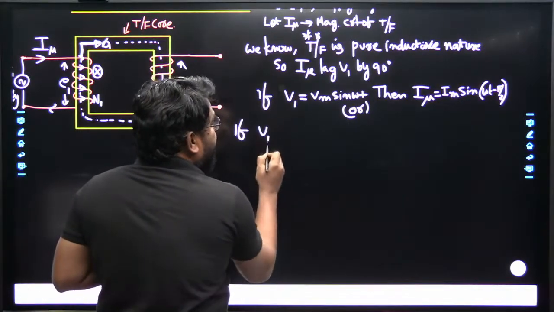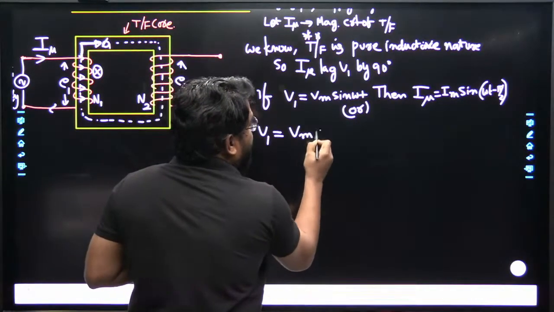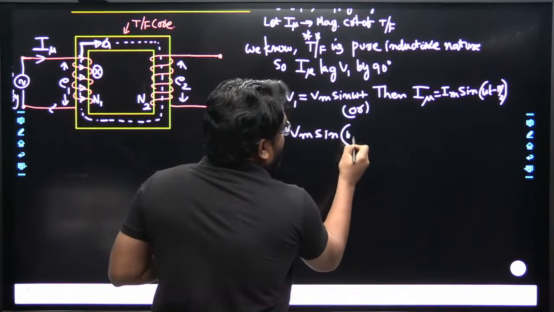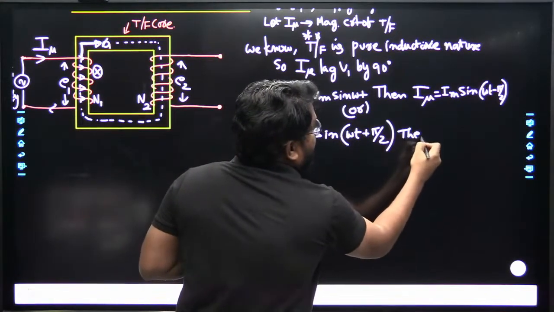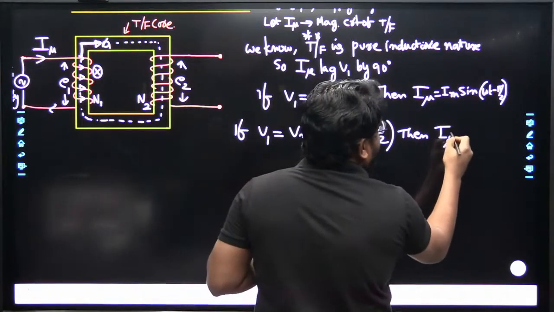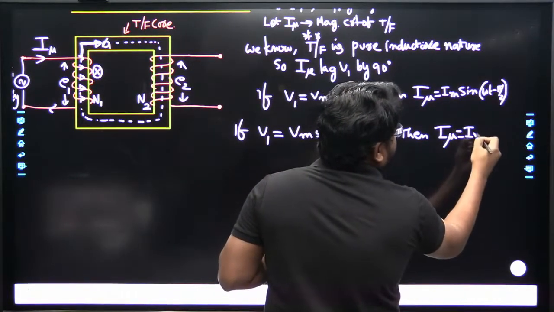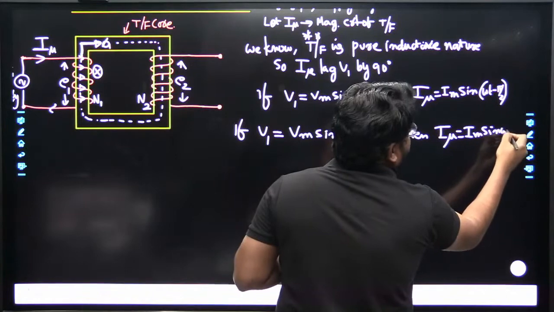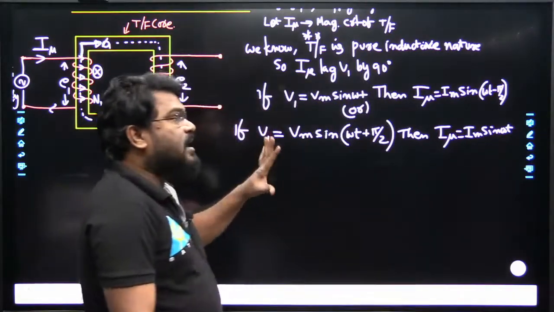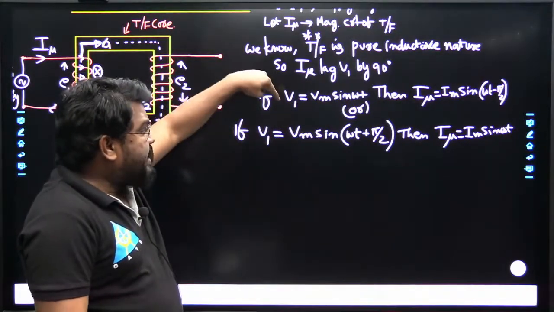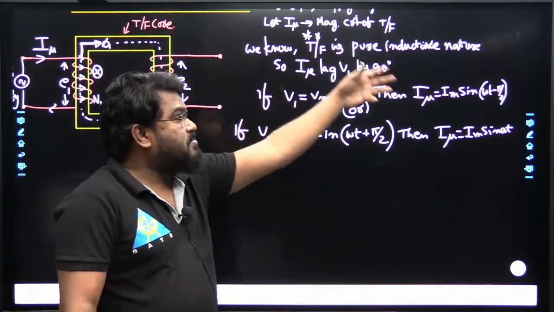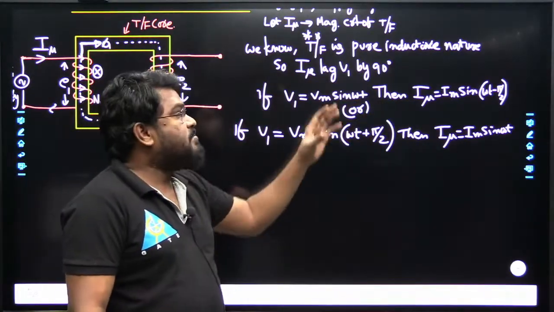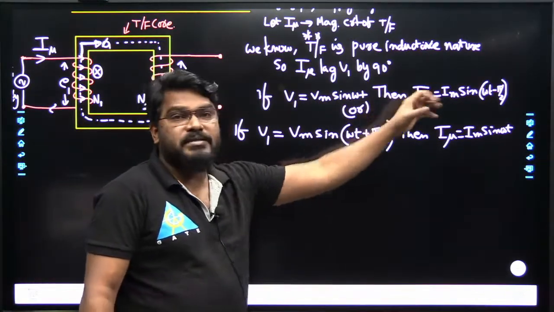Suppose I take V1 equal to V maximum sin omega t plus pi by 2, then what will happen? I mu will become I maximum sin omega t. So both are correct. If V1 is Vm sin omega t, then the magnetizing current will be I maximum sin omega t minus pi by 2.